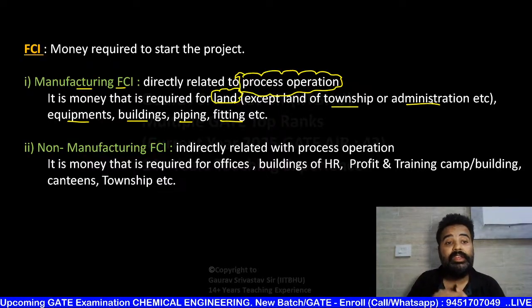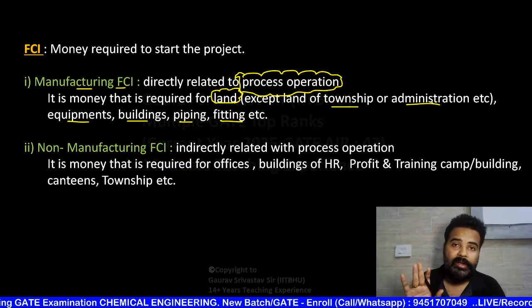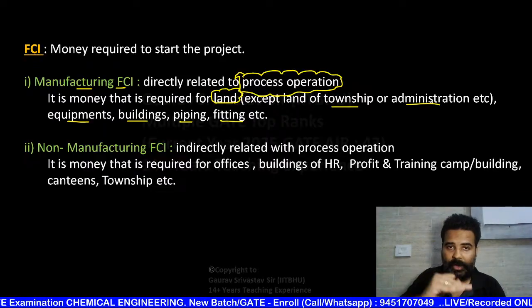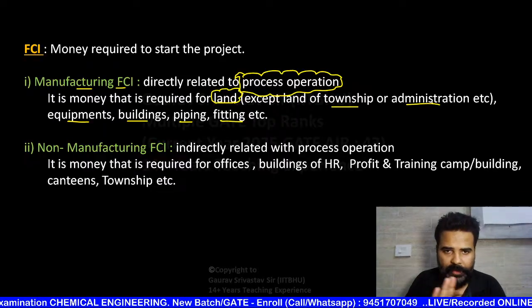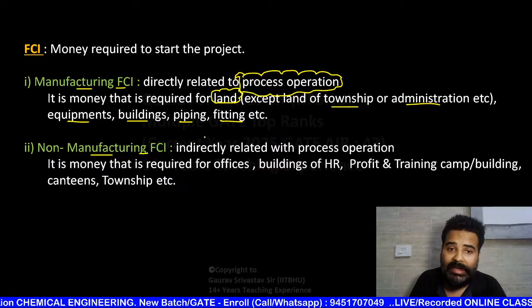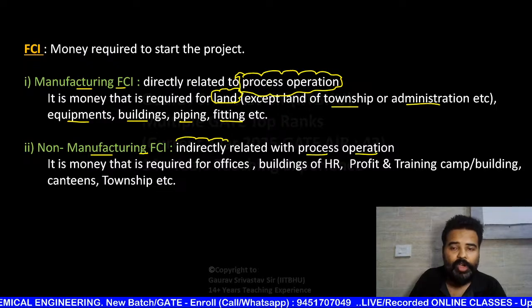That means many terms you are going to see here are available in both manufacturing and non-manufacturing. But please don't worry. So what is non-manufacturing? That is indirectly related with process operation, जो indirectly आपके process के operation से related है.